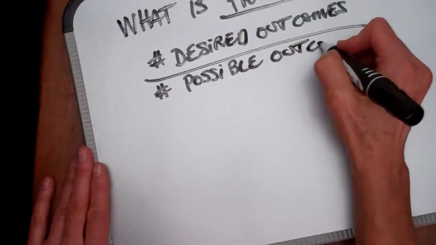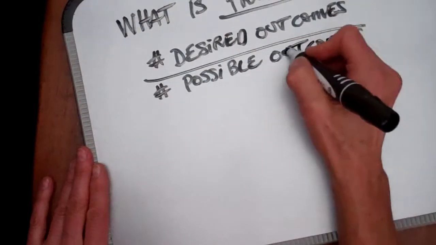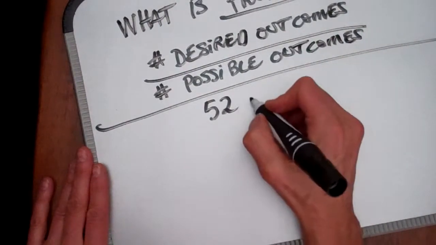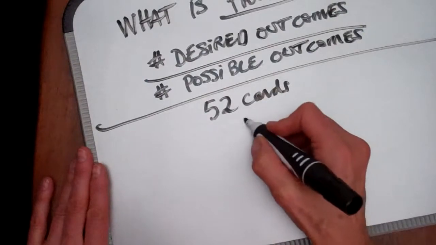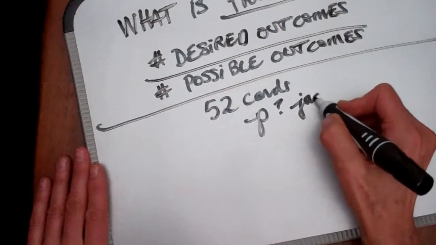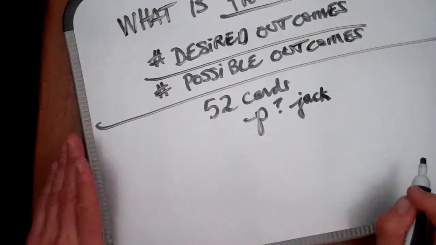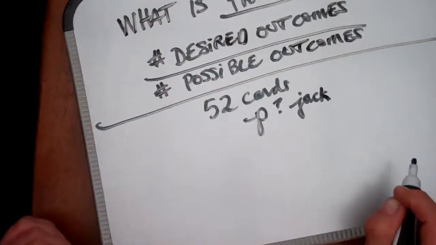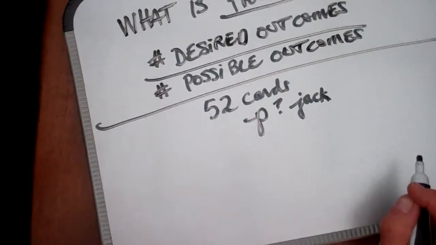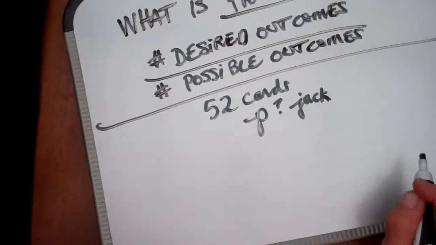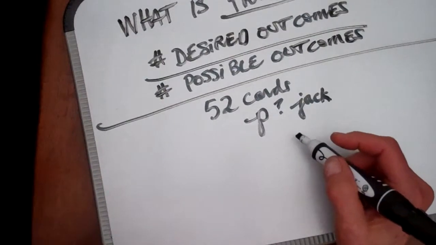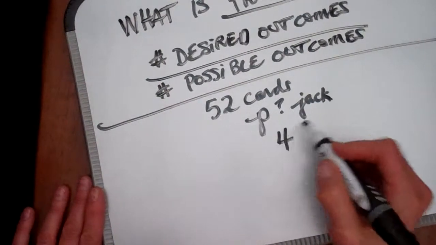All right. Now let's use another example to make this a little bit clearer. Let's say you have a deck of 52 cards, right? And we want to know the probability associated with drawing a jack. So the desired outcome is a jack. It could be a jack of hearts, a jack of spades, a jack of clubs, or a jack of diamonds. A jack, right? So what is the total number of desired outcomes? Any jack in the deck? There are 4 of them.